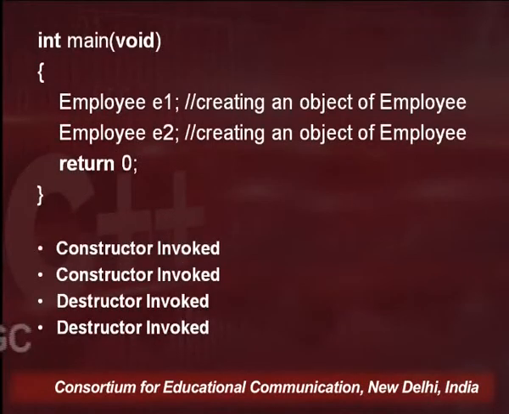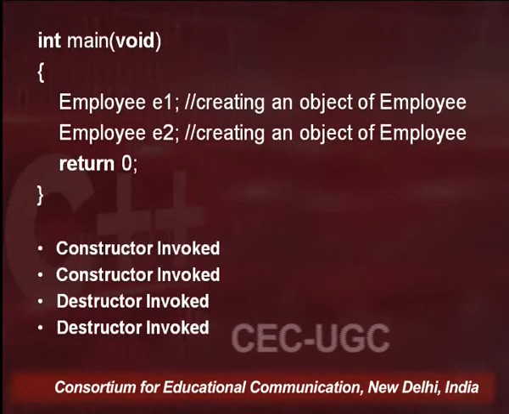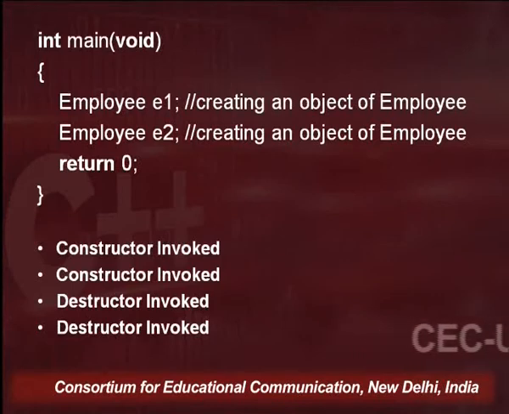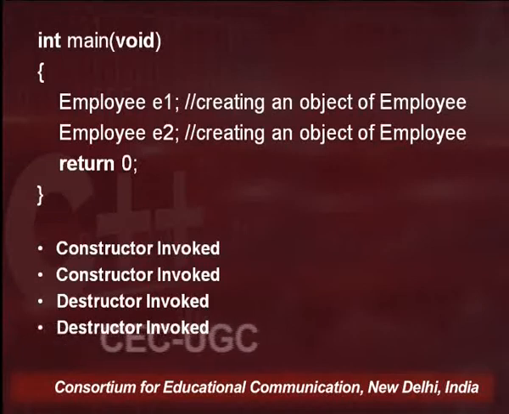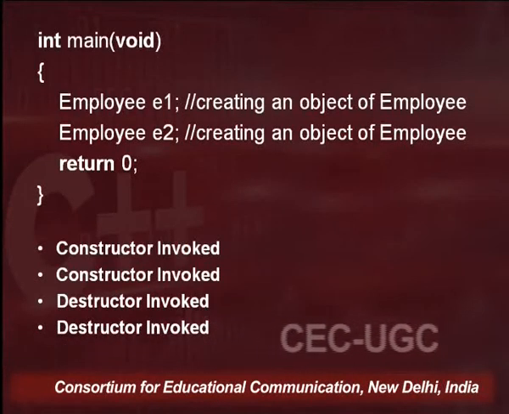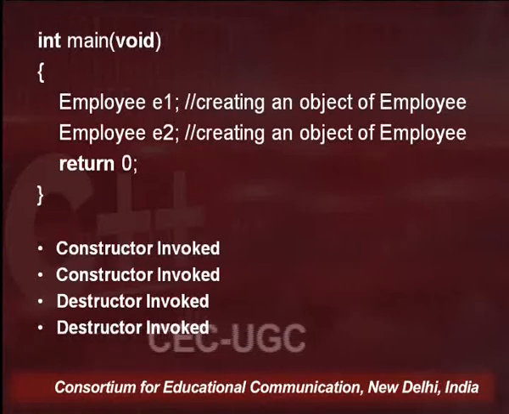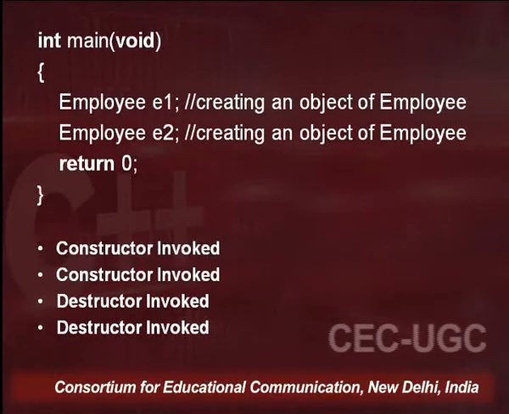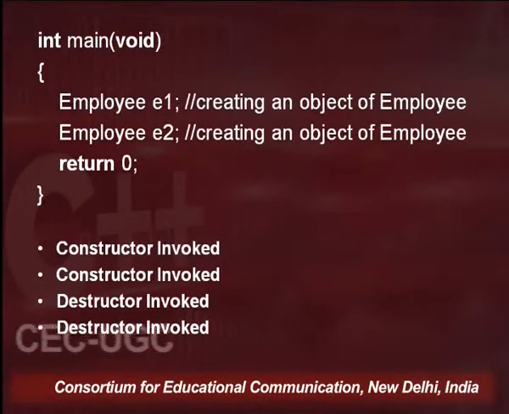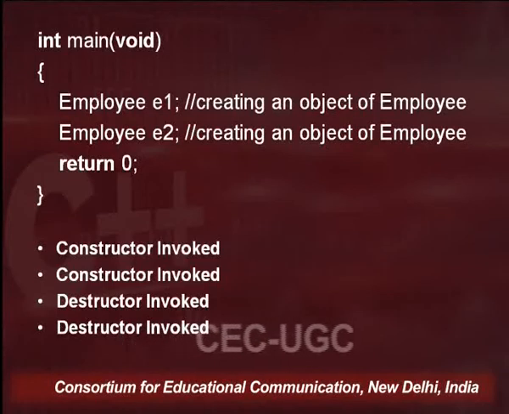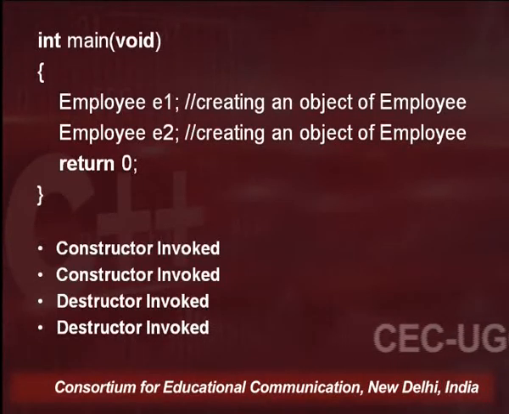So within the main function I have just written employee E1 and employee E2, and then a return 0 followed by the curly bracket, which signifies the closing of the main function as well. So till this point we are very clear that whenever I say employee E1, the constructor is invoked, and the output written at the bottom in 4 lines verifies this.